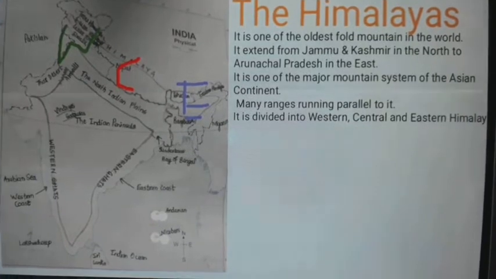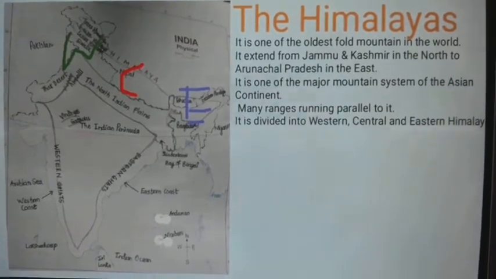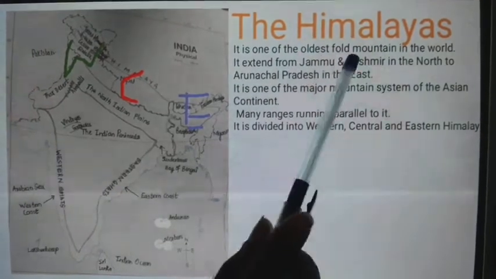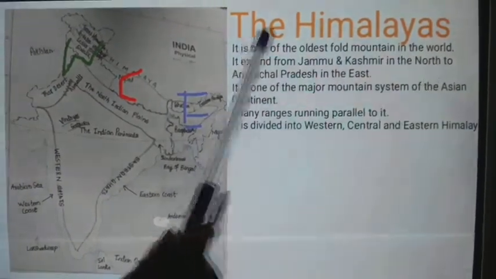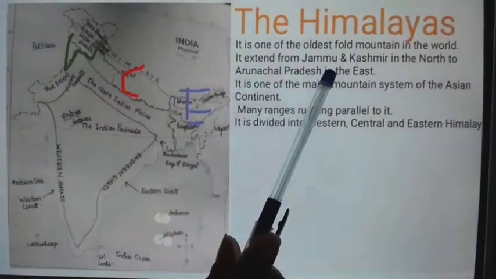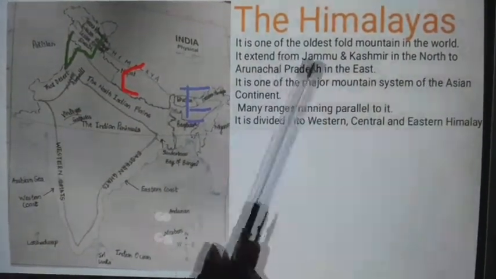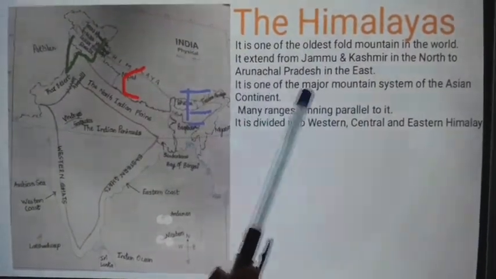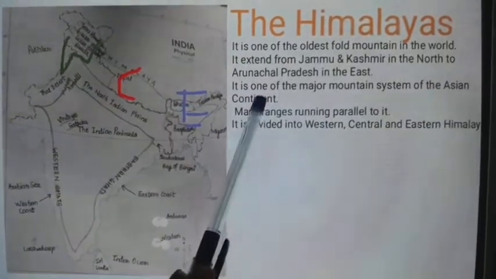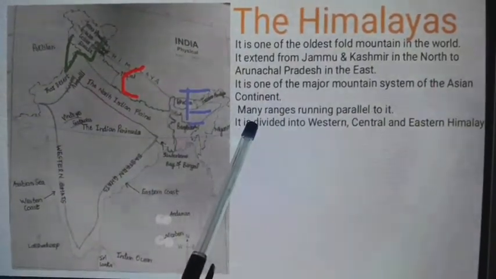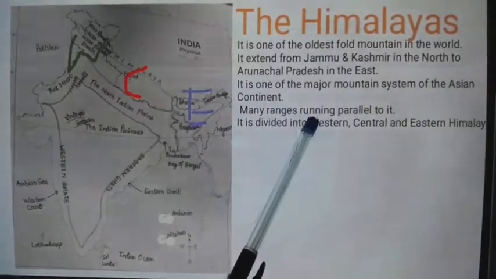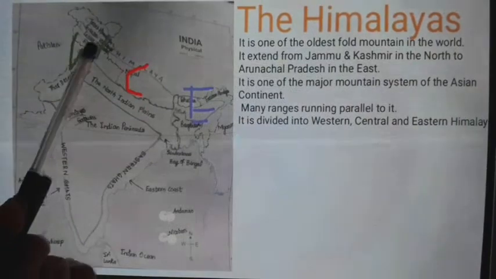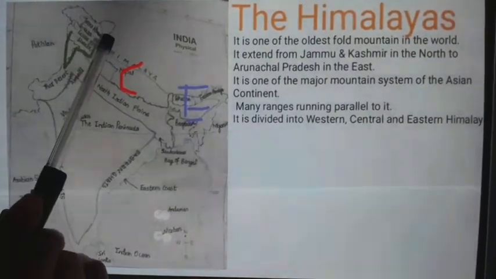So let's revise all the things. The Himalayas are one of the youngest fold mountains in the world. Second, they extend from Jammu Kashmir in the north to Arunachal Pradesh in the east. Third, they are one of the major mountain systems of the Asian continent, with many parallel ranges running, such as Shivalik, Lesser Himalayas, Greater Himalayas, and Trans Himalayas.